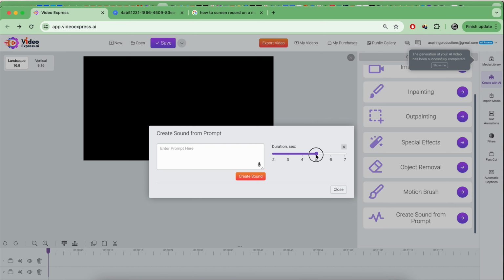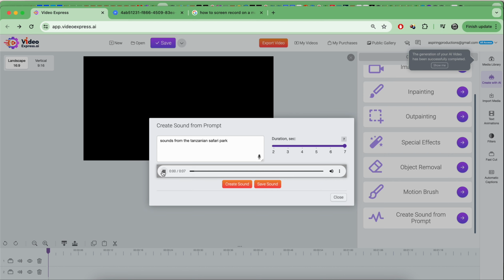Again, this is a really cool one. I can create sound effects from prompts. So I can say, okay, I want to hear sounds from the Tanzanian safari, from the safari park. Okay, and we'll create a sound. And I have no idea what this is going to sound like. Never put that prompt in before, but we'll just see. And every time it's going to be a new result, so it's not going to create an identical sound every time.